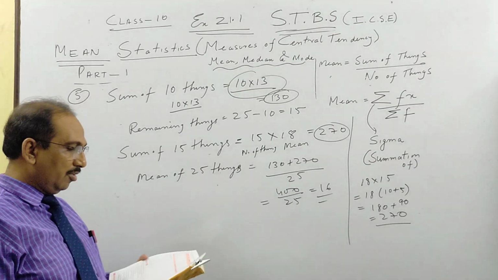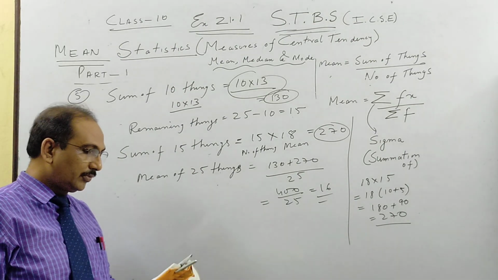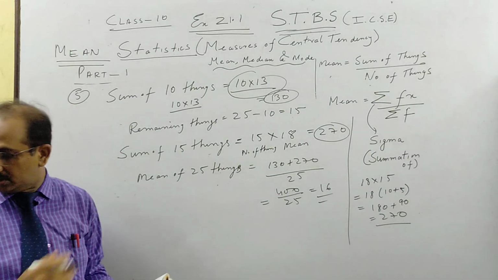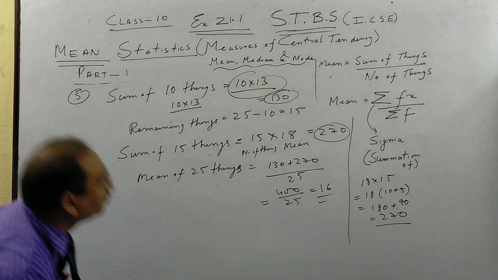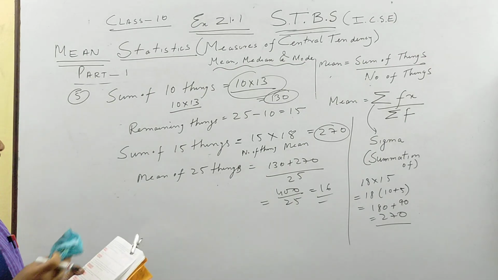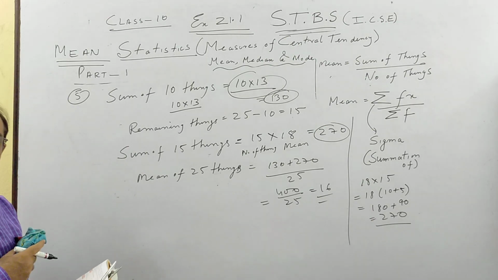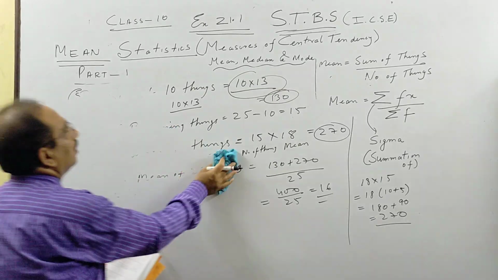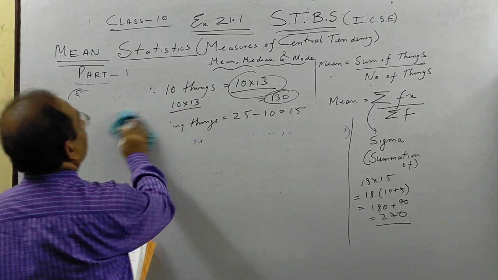Okay, now we move on to one method where we do. So I'm moving on to my second last question, and for the very last question, children, I'm going to do one ICSE question which you will see. So after this I'll teach you one question and we will apply that idea for doing the last ICSE question for today's session. So next I move on to question number 6.